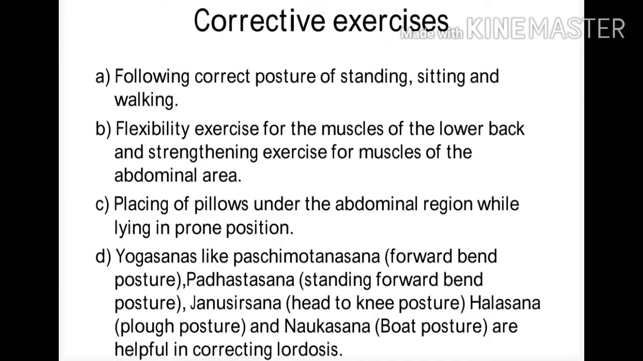Corrective exercises for lordosis are following correct posture of standing, sitting, walking, flexibility exercise for the muscles of the lower back, and strengthening exercise for the muscles of the abdominal area. This is especially when the muscle imbalance is due to faulty exercising. Then placing a pillow under the abdominal region while lying in prone position. That is when you lie on your stomach, and this should be done for a short period, not every day.